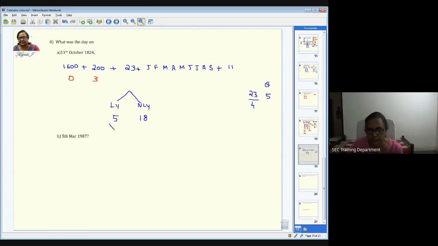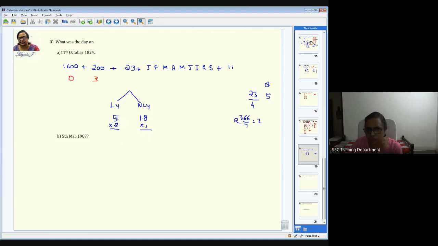And for these 5 leap years, you know that every 1 leap year has 2 odd days. For those who were not present in the previous class, a leap year has 366 days, and when you divide by 7, you get 2 as the remainder, so there will be 2 odd days. Similarly, a non-leap year has 365 days, and when you divide by 7, it has 1 odd day.